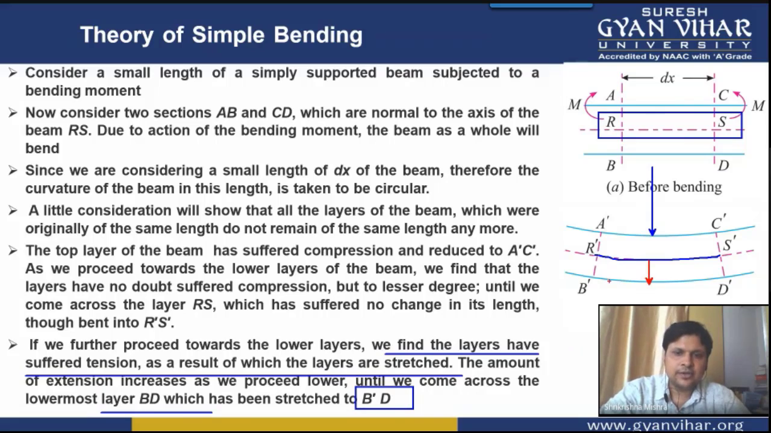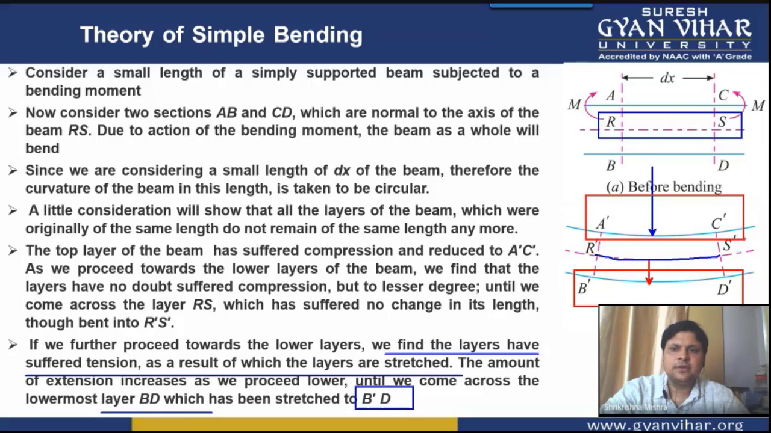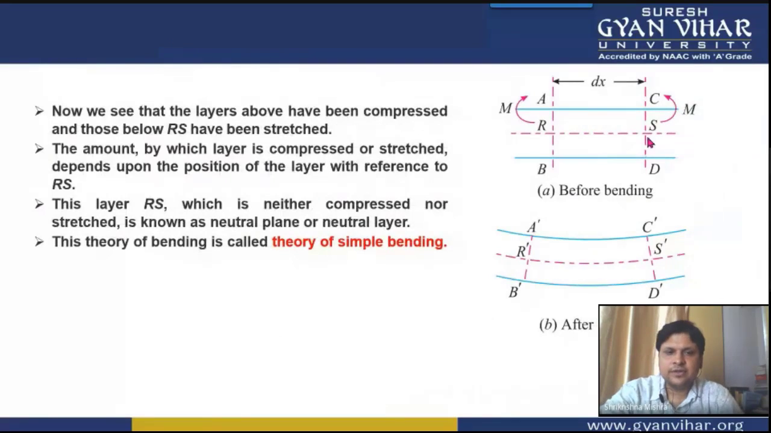Here, this particular part is extended and this particular part is reduced due to compression. There is one middle layer which is not affected by this extension or reduction. Its length is the same as the original length RS. This particular layer, in fact, is known as the neutral layer.